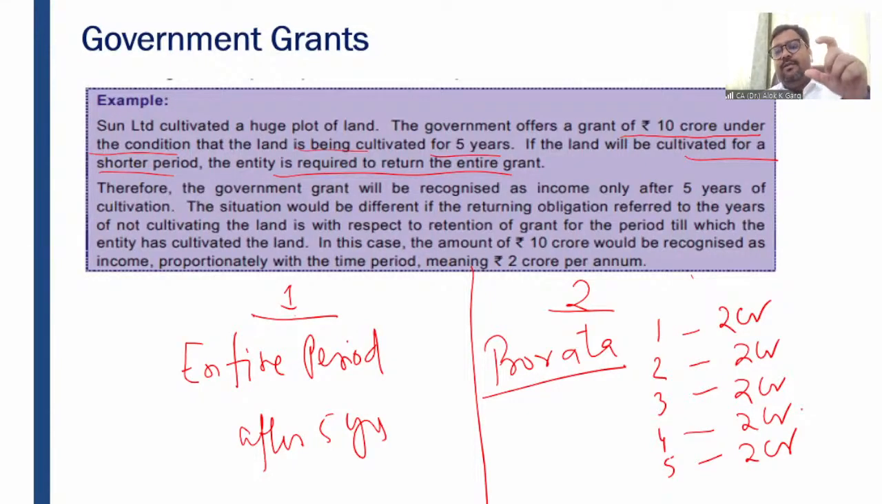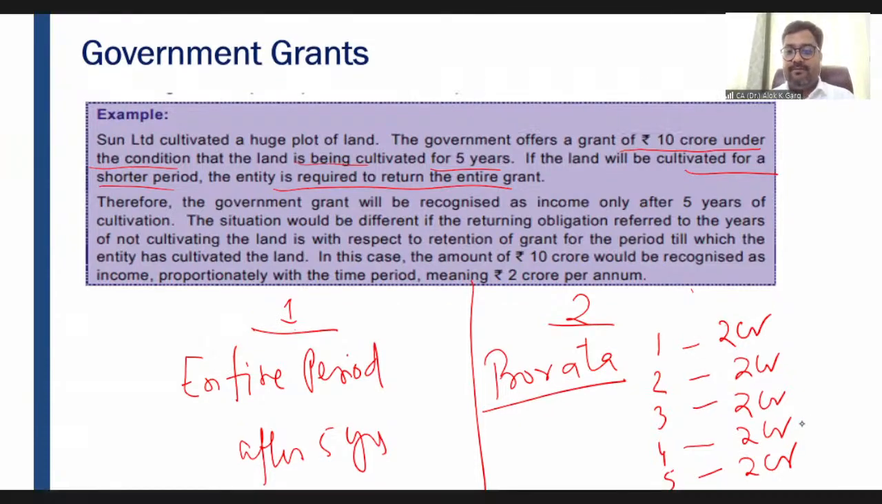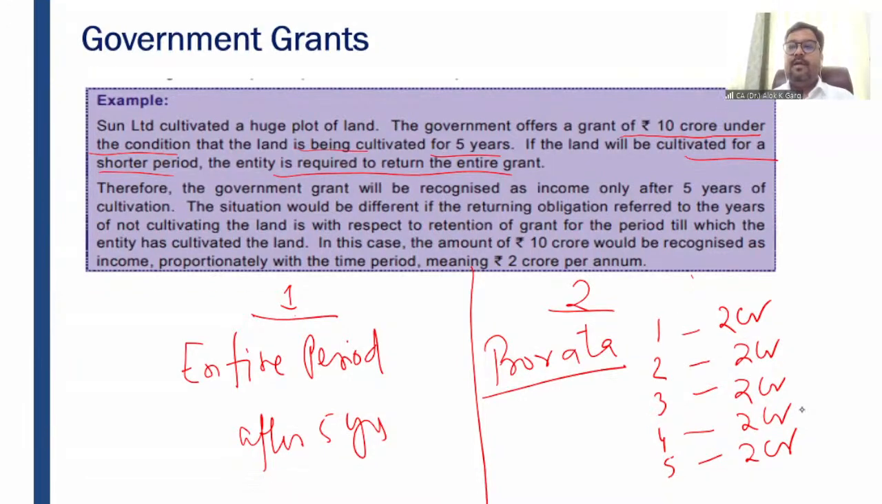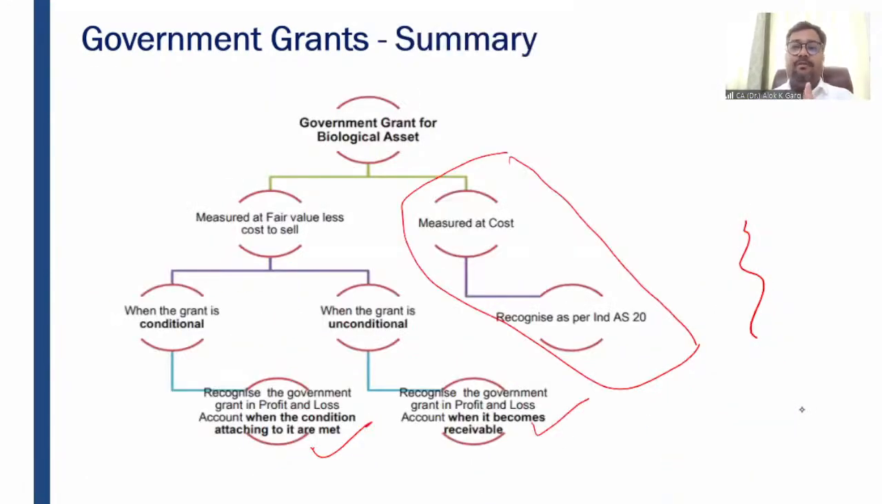So the entity will recognize 2 crore every year from year 1 to 5. Every year, the entity will recognize 2 crore per annum, if the condition is that the government will not demand the entire money back, only for the period for which the land has not been cultivated. So if pro rata recognition applies, the entity has to recognize every year. But if the entity does not cover the entire period and the entire money will be refunded, then it has to be recognized after 5 years, right? Is it clear? Yeah. So if the government grant is conditional, then you have to recognize the government grant in profit and loss when the conditions are met. If it is unconditional, then you have to recognize the government grant when it becomes certain, when it becomes receivable.